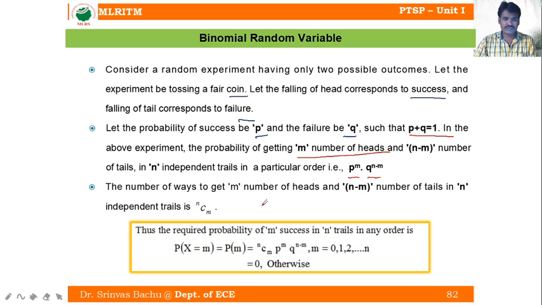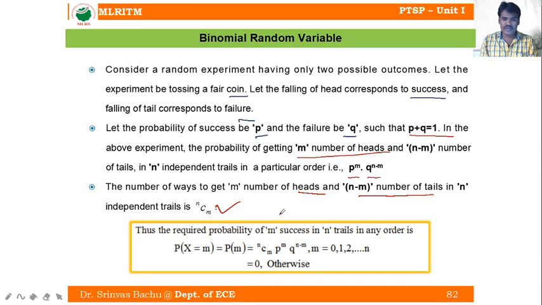The number of ways to get m successes and n minus m failures in n independent trials, in different orders, is nCm ways.